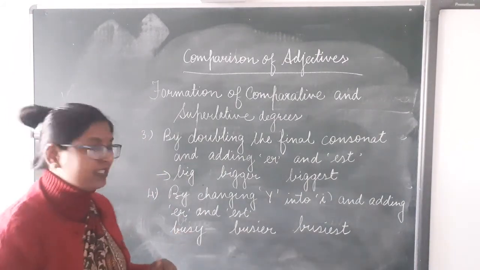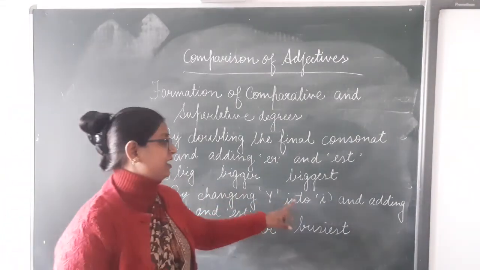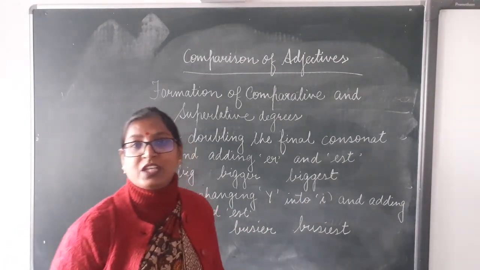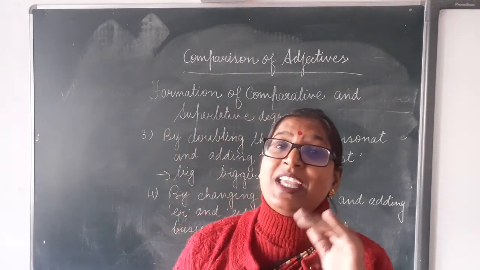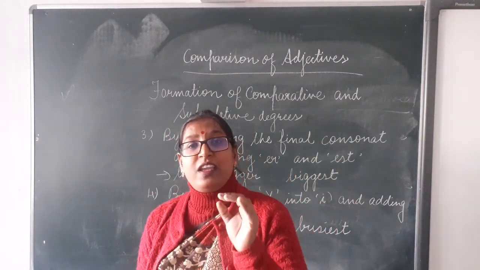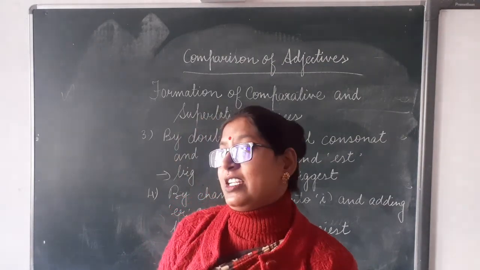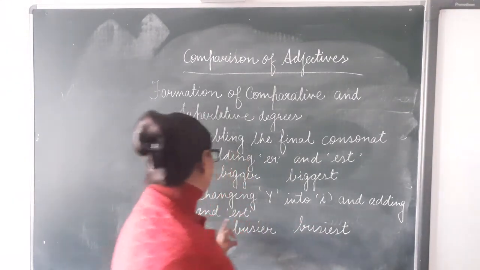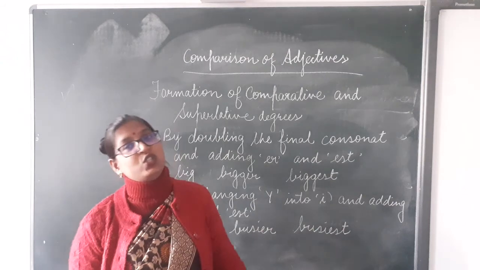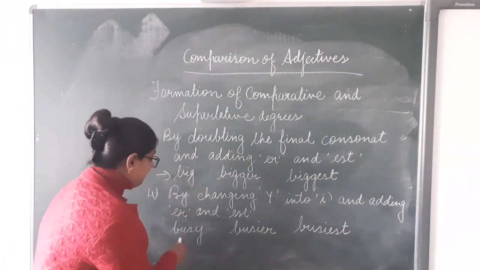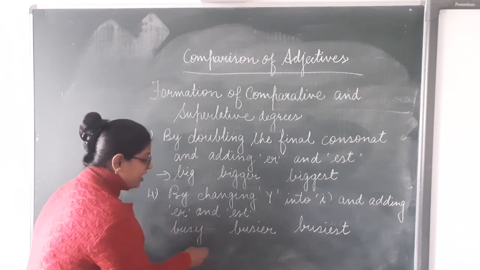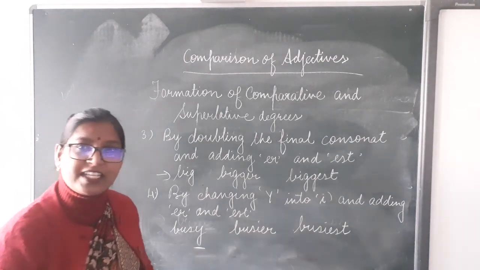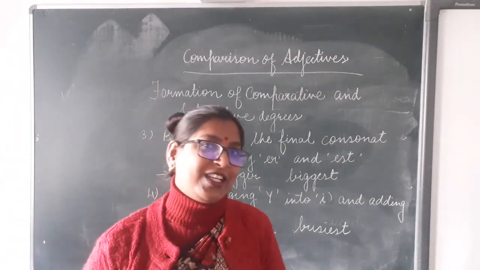Okay. So, next is by changing Y into I and adding ER and EST. When the adjective is ending in Y, the last letter of that adjective is Y, before adding ER or EST, we change Y into I. Let's see the example. B-U-S-Y, busy. What is the last letter of this adjective? It is Y. Before adding ER, EST, we change Y into I.